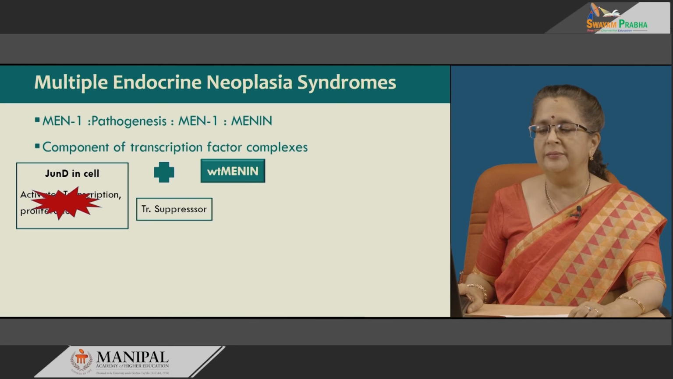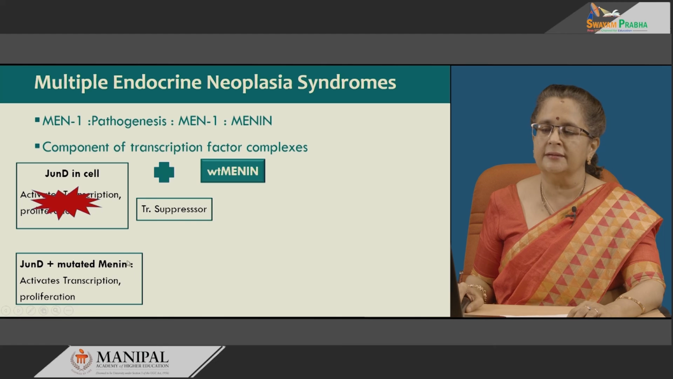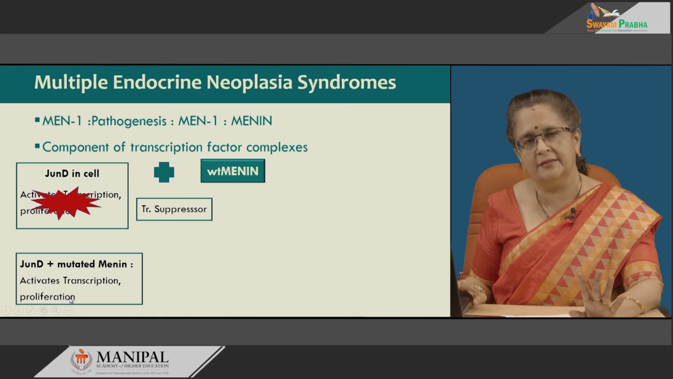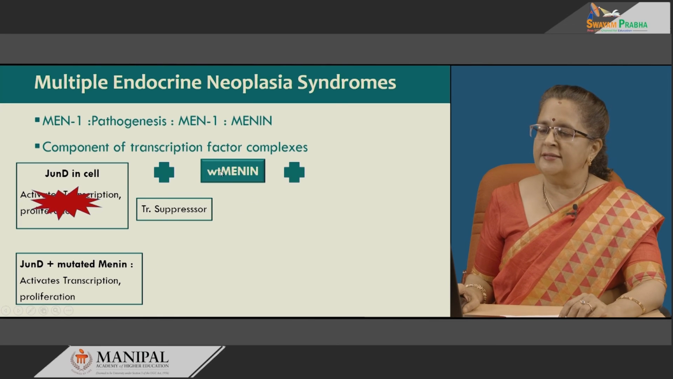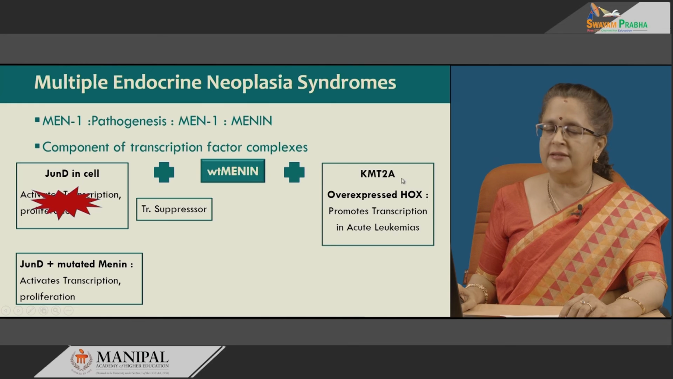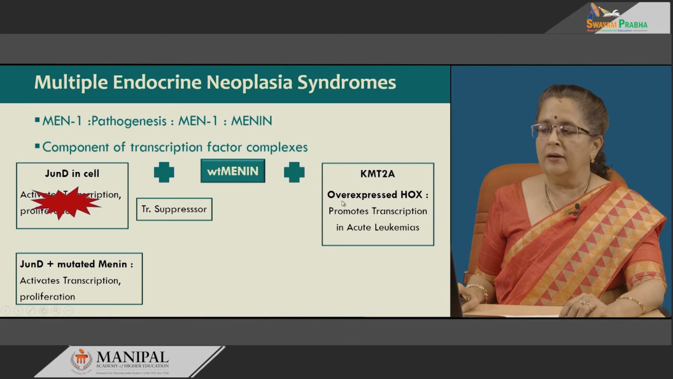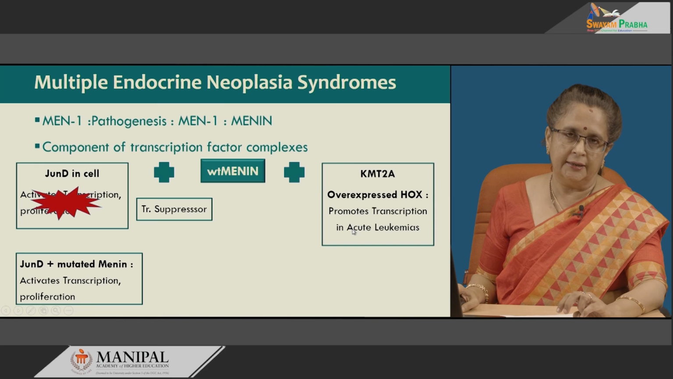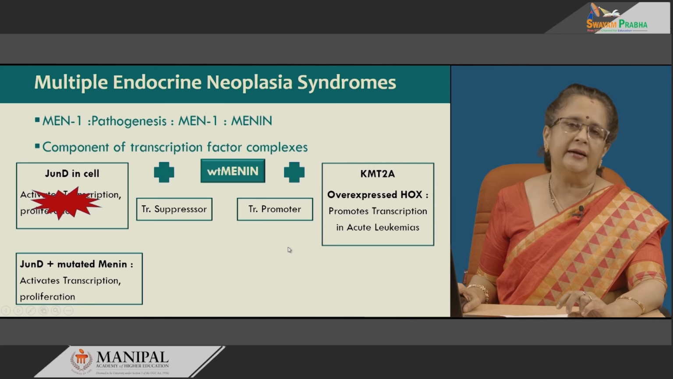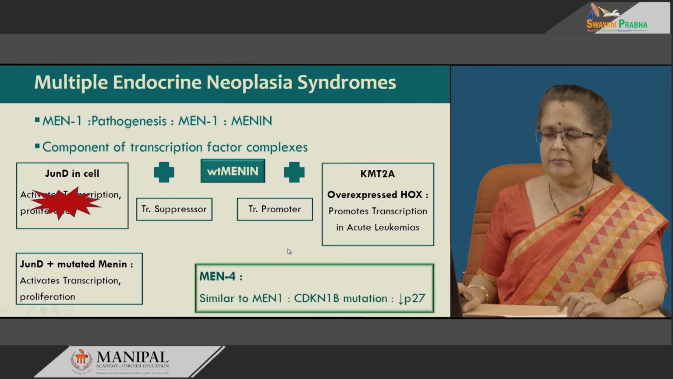So, what happens if it mutates? If the menin mutates and JunD combines with this, the transcription and proliferation is forever happening within the cell. So, the cell kind of becomes immortal. Whereas, the wild type menin, when it combines with KMT2A, overexpression of Hox gene is seen and this promotes transcription in acute leukemia. So, here it acts as a tumor promoter.